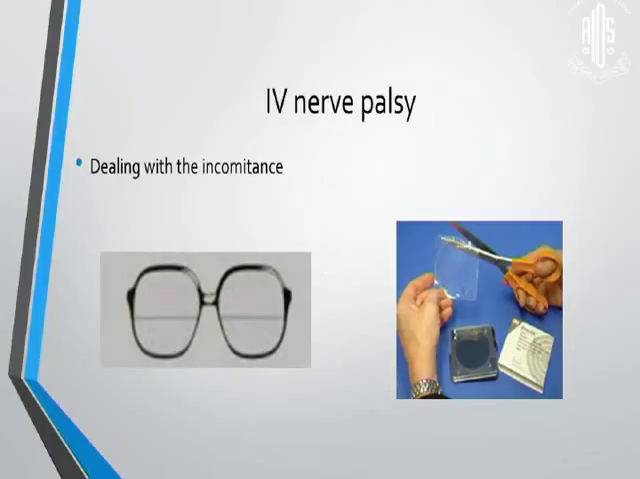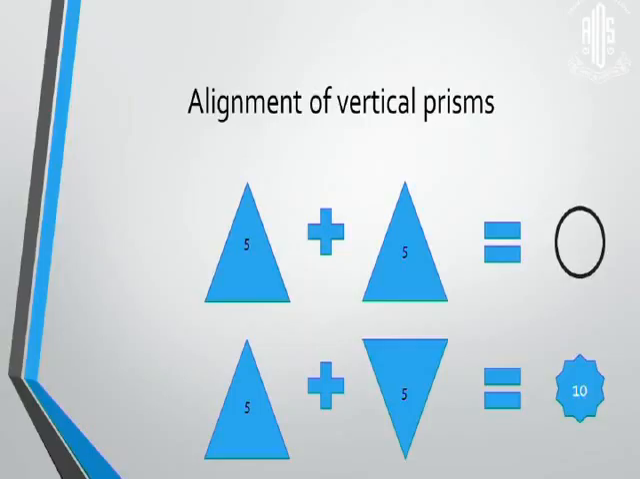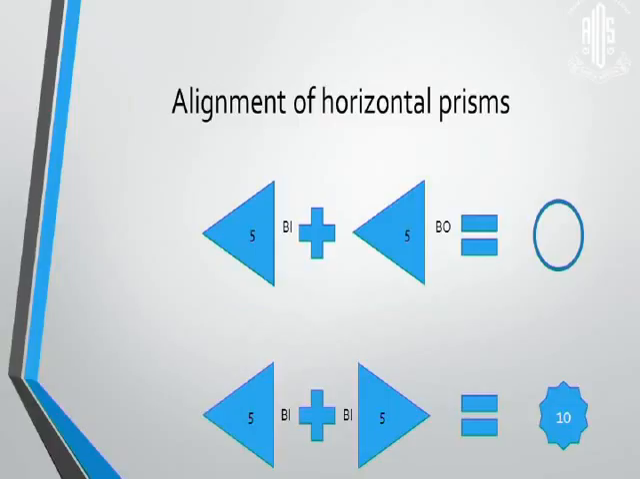We can deal with incomitance by giving the prisms on the lower part of executive bifocal glasses to take care of the incomitance in down gaze. When we give prisms, please remember that if you give two base down prisms, you are nullifying the prismatic effect. We have to give base down with base up. Even when we give horizontal prisms, base in with base out forms yoke prisms, which has ultimately no prismatic effect. You either have to give two base in or two base out for additional effect.